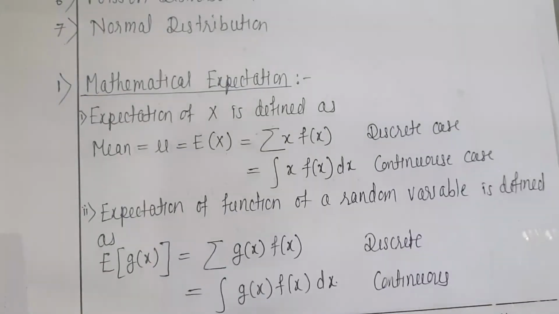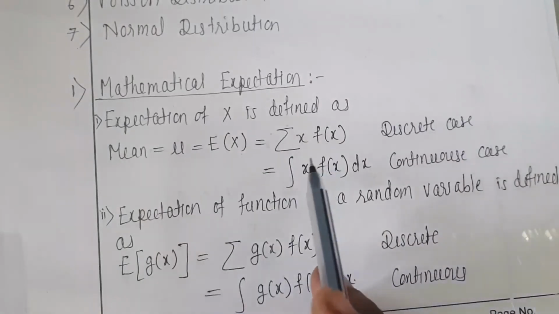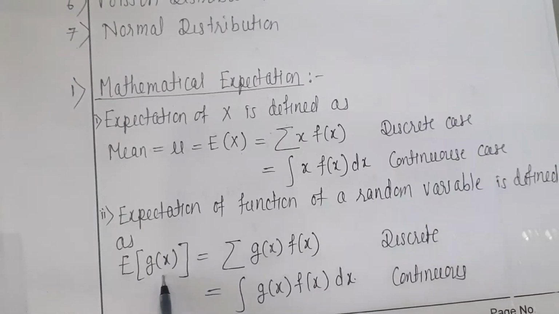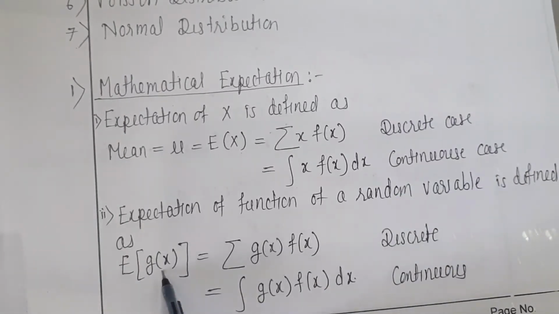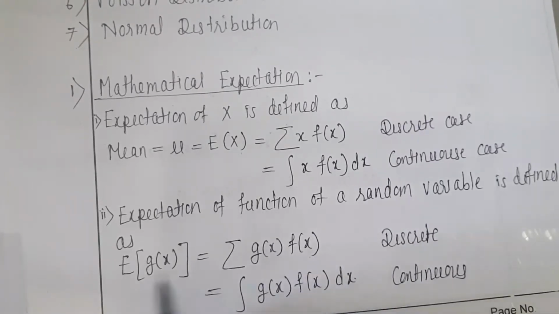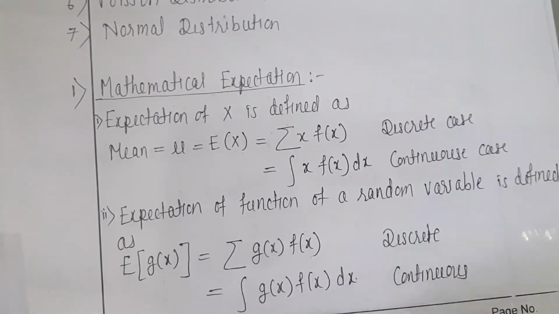Now the second formula is expectation of a function. Now instead of x, if we have x square, e to the power x, e to the power 2x, then this becomes expectation of g of x. G of x may be any function, it may be exponential, trigonometric or x square polynomial function, then that function multiplied by the given probability function. So this is called expectation. Now if it is discrete case we use summation, and for continuous case we use integration. So this is the same for all the formulas, discrete and continuous, summation and integration.